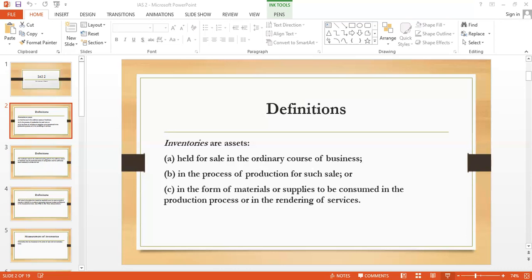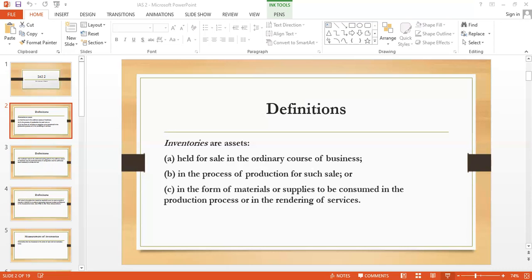Under the average system, the cost of each item is determined from the weighted average of the cost of similar items at the beginning of the period and the cost of similar items purchased or produced during the period. So we have to calculate per unit cost as the value of opening stock plus the value of production or purchase, divided by opening stock units plus production units.